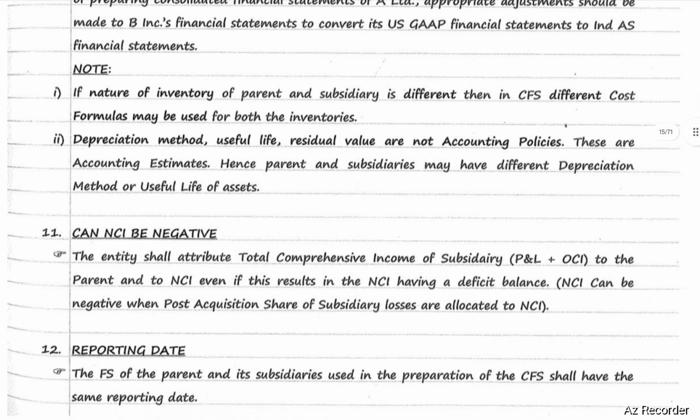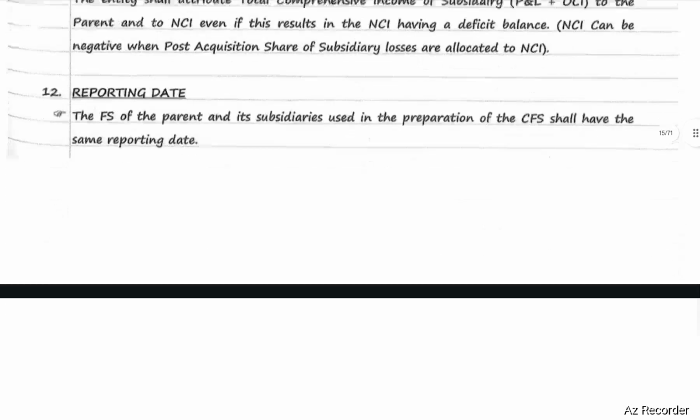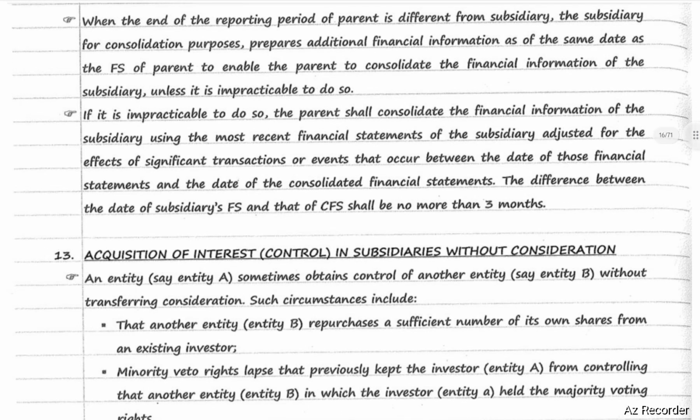Reporting date. The financial statements of parent and its subsidiaries used in preparation of CFS shall have the same reporting date. When the end of reporting period of a parent is different from subsidiary, the subsidiary for consolidation purpose prepares additional financial information as of the same date as the financial statements of the parent to enable the parent to consolidate the financial information of the subsidiary unless it is impracticable to do so.